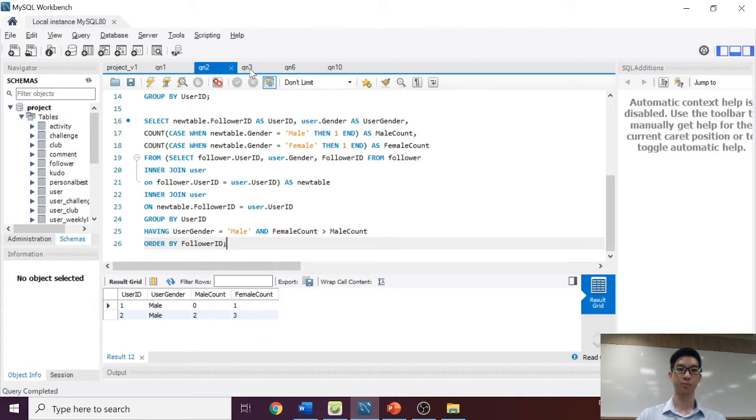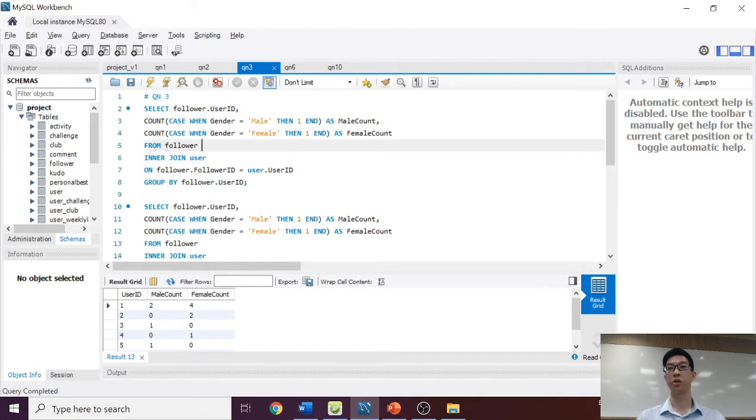So for question 3, the question requires us to generate a list of female users who are followed by only male users. For the first part, we generate the user ID, and we get the male counts and female counts of the people who are following them.